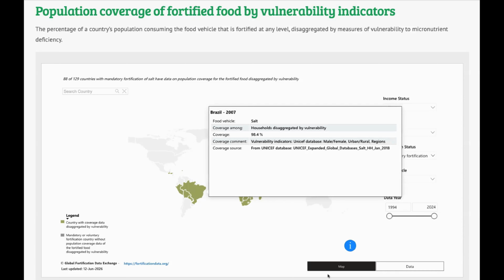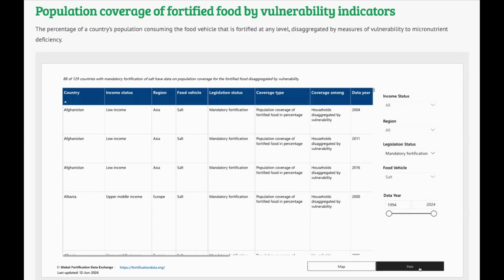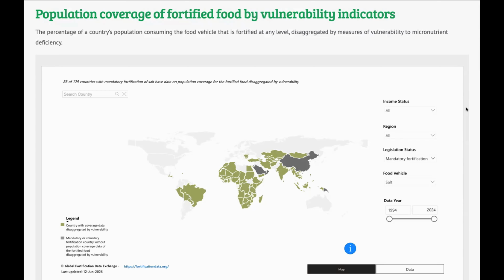The data table lists the countries that have disaggregated data. To download the data, don't forget to hover near the right-hand corner of the data table and click More Options. Use the usual filters on the right to select income status, region, legislation status, food vehicle, or year of interest. As the legend describes, the green countries have coverage data disaggregated by vulnerability characteristics. The gray countries have coverage data, but no disaggregation was reported.